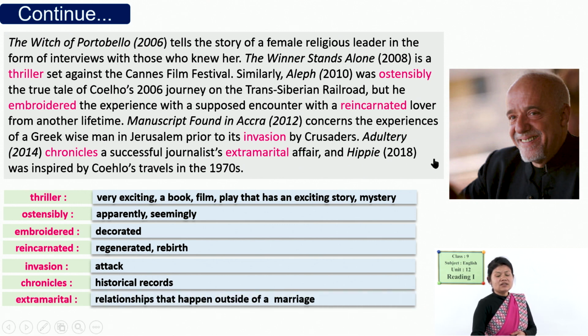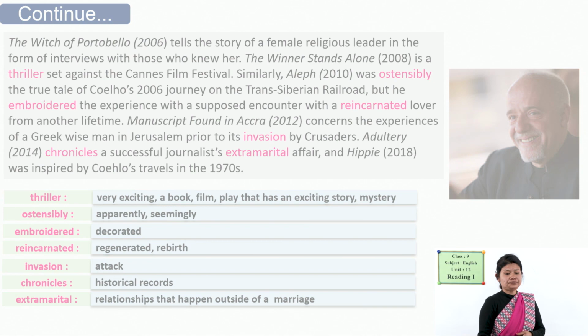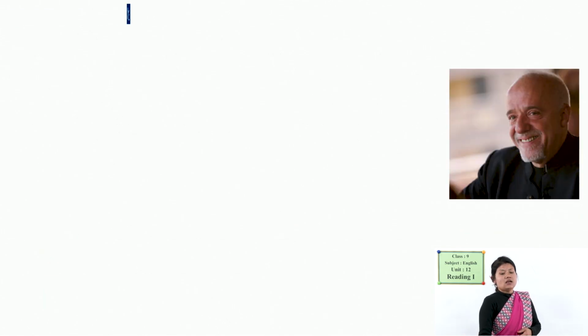So, that kind of relationship is called an extramarital affair. Similarly, the next book is Hippie. So, in this paragraph, dear students, you will be familiar with different notable works or books written by Paulo Coelho. Clear? Okay.